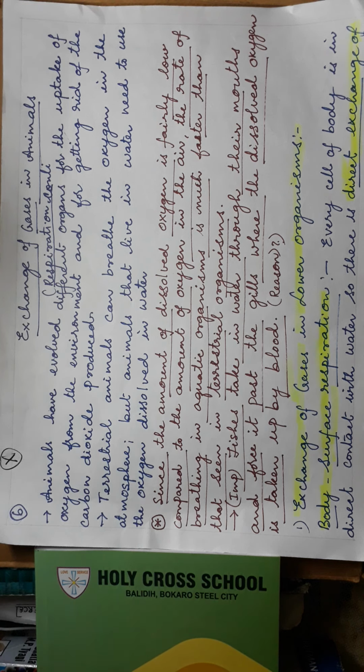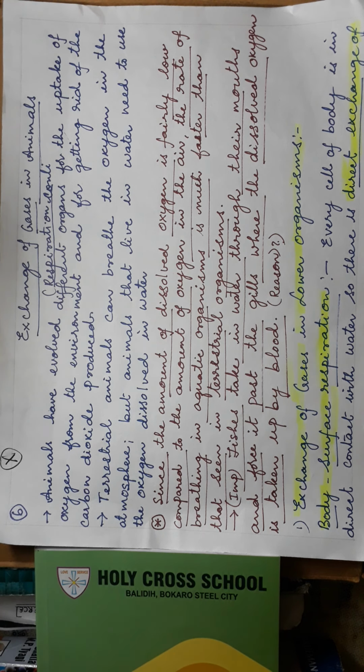Now there are two kinds of animals. One is the terrestrial animals, and the other is the aquatic animals living in the water. Terrestrial animals usually take in oxygen which is present in the atmosphere, but the animals which live in the water have to take the oxygen which is present in the water.